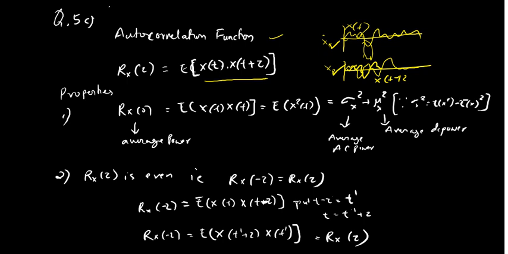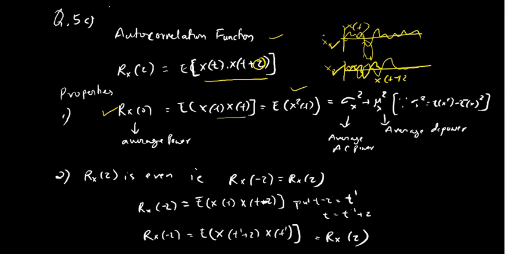So the property of this one is Rx of 0. If you substitute 0 here, that becomes expectation of x of t into x of t. This is expectation of x square of t. Now we know that sigma x square is E of x square minus E of x whole square. So we got E of x square here. So we can say that Rx of 0 is E of x square.